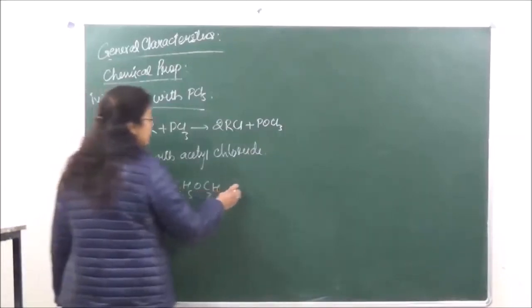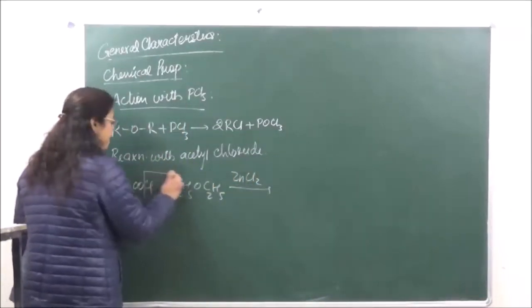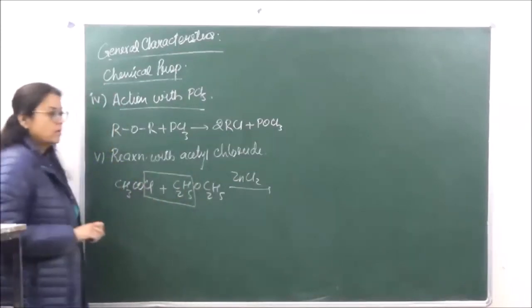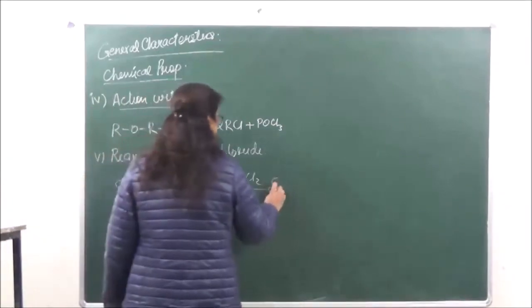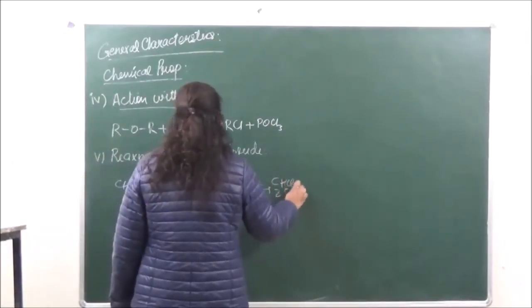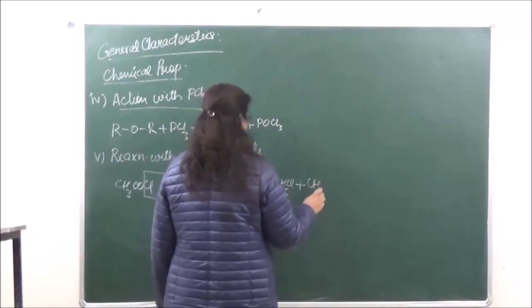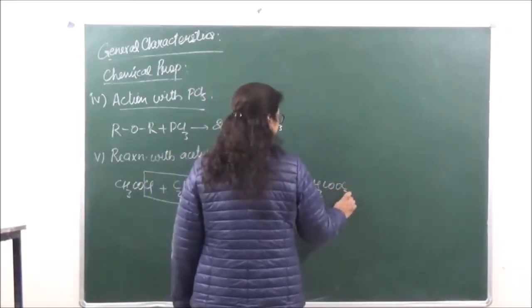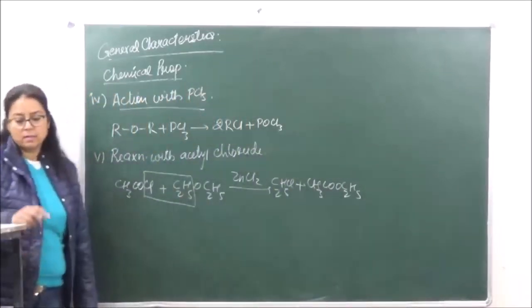The reaction takes place in presence of zinc chloride. This is our C2H5Cl that is going to be formed, plus formation of an ester that is going to take place, right?